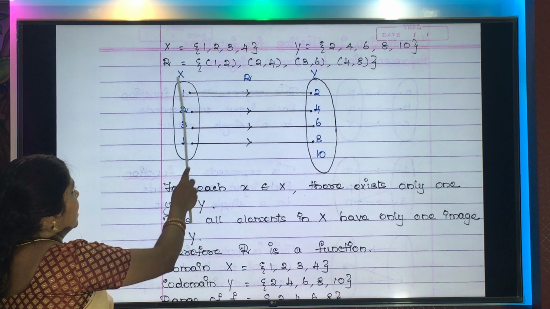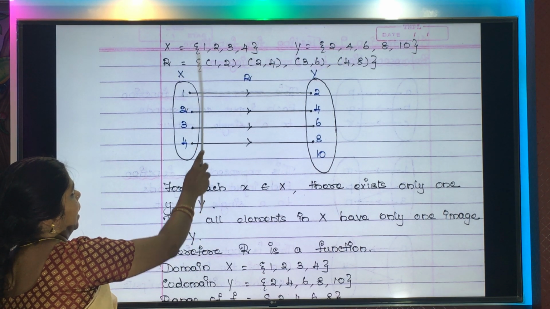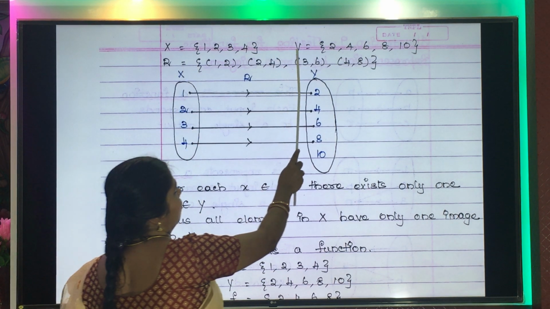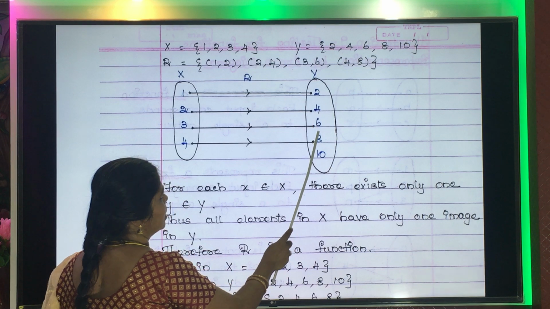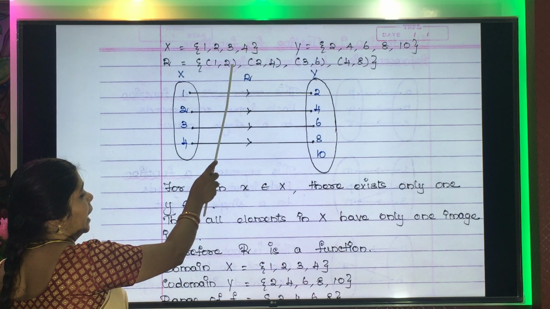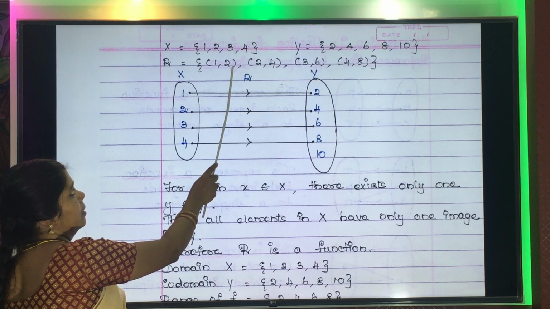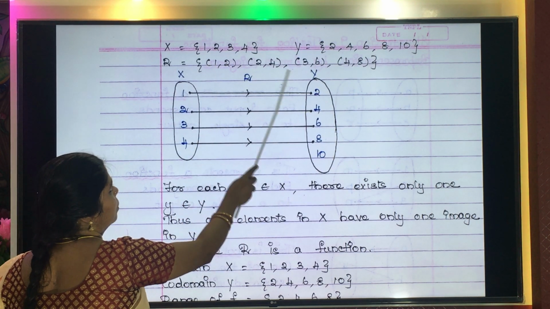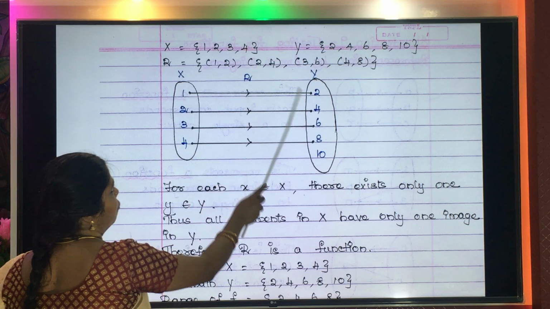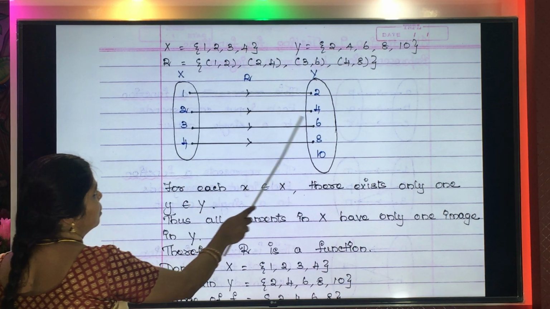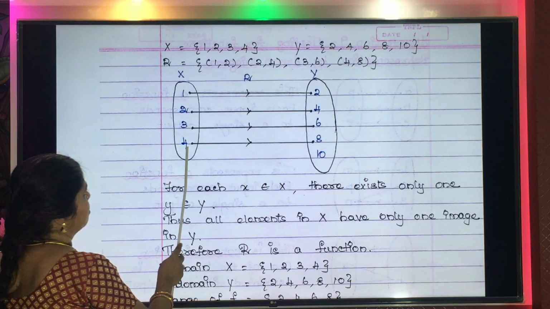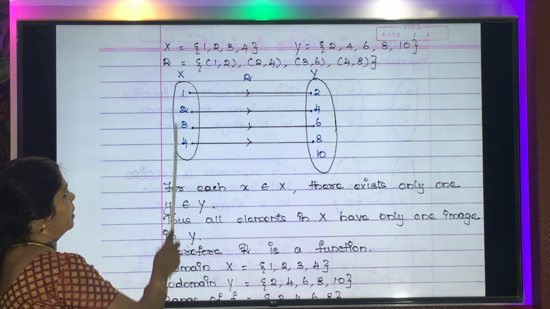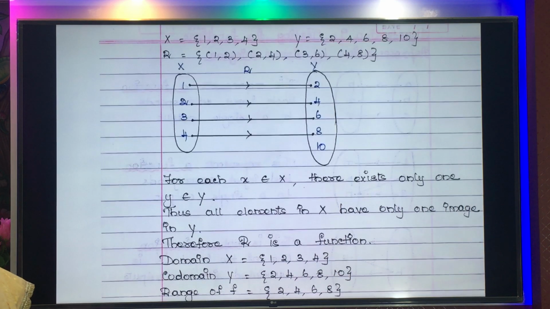Okay, so take this as set X. X ல என்னென்ன எலிமெண்ட்ஸ் இருக்கு? 1 2 3 4. அதே மாதிரி Y ல என்னெல்லாம் இருக்கு? 2 4 6 8 10. Now with the help of this given relation, can we map? Yes, 1 is mapped to 2, 2 is mapped to 4, 3 is mapped to 6, 4 is mapped to 8. So with the help of this relation, we have done the mappings.